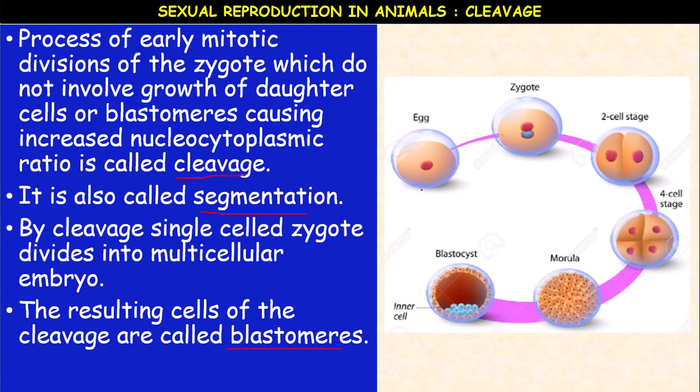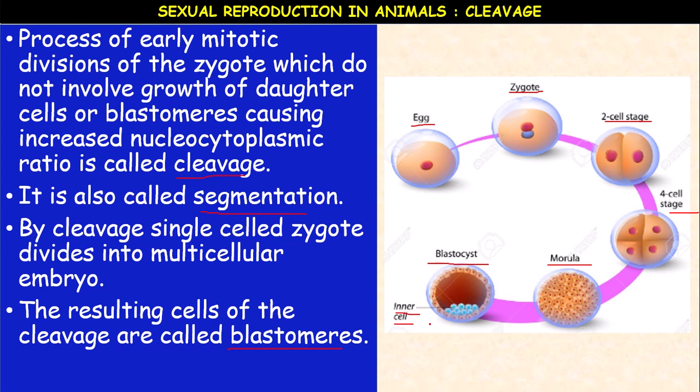Like this: first the egg before fertilization, the female gamete. After fertilization, it is called a zygote or fertilized egg. It is diploid, whereas the egg is haploid. So this zygote undergoes cleavage: first the 2-cell stage, then the 4-cell stage, then a ball of cells, the morula. Then it forms a blastocyst.